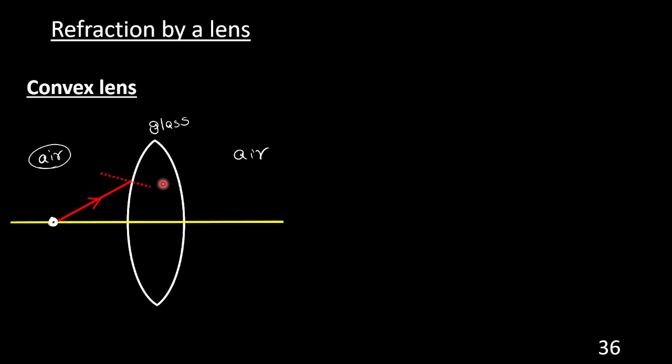This dotted line is perpendicular to the boundary. You may have a doubt: yes, look here, it is in fact perpendicular. This is said to be the normal. The normal is required so that I can understand how the refracted ray goes.